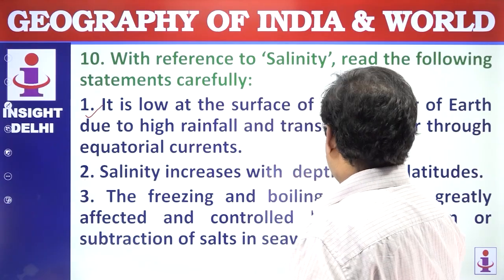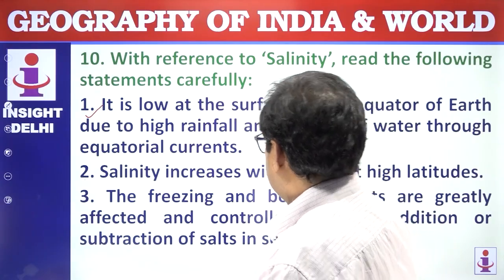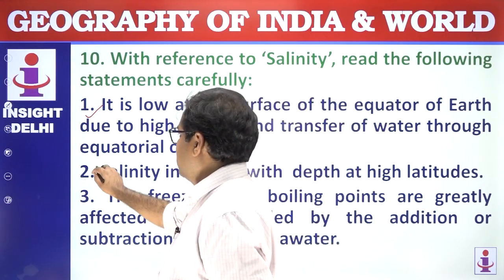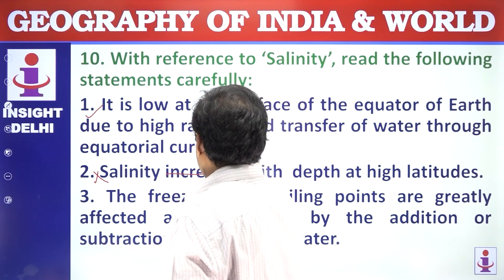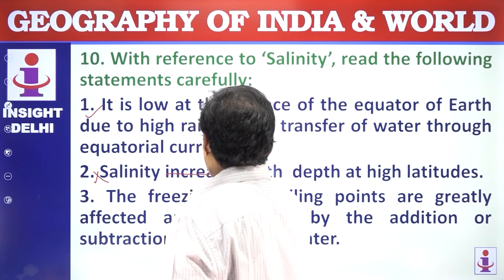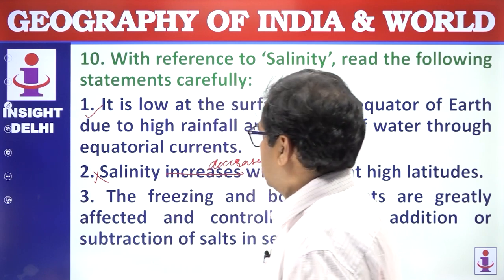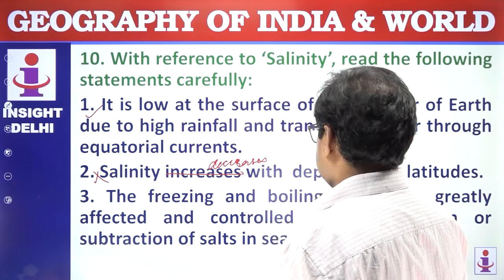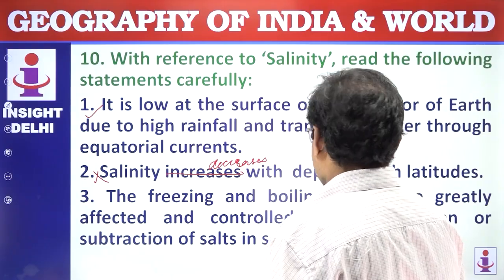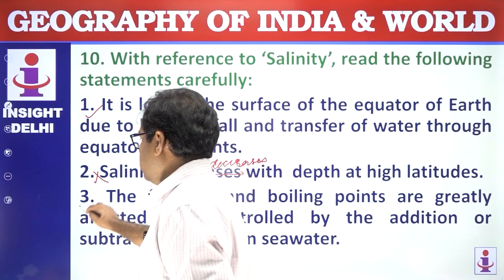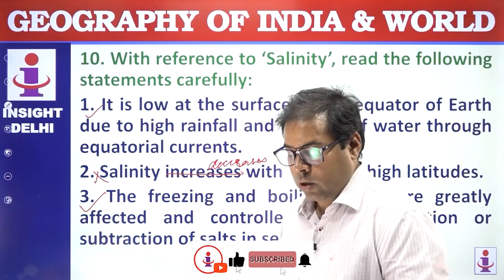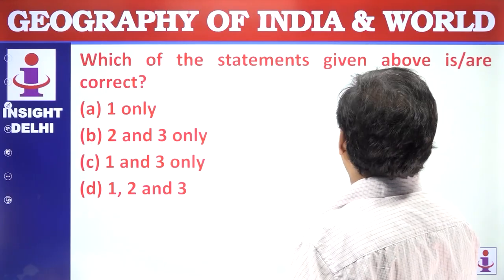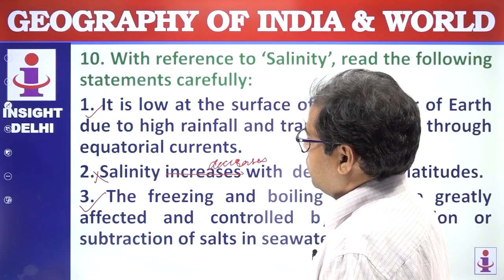Second, salinity increases with depth at high latitude. This is wrong. Rather, the salinity decreases, not increases, in the high latitude. The freezing and boiling points are generally affected and controlled by the addition or subtraction of salt in water. This is absolutely correct. So the thawing and freezing of water take place because of this amount of salinity in the ocean water. Which of the following statements above are correct? We find out 1 and 3 are correct.